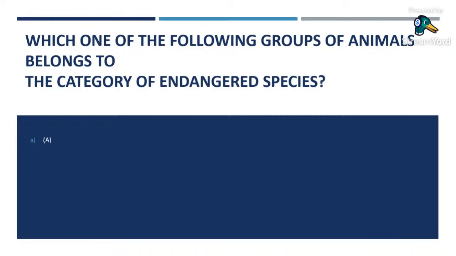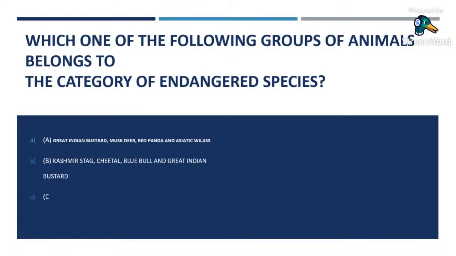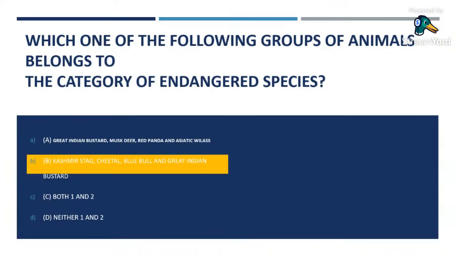Which one of the following groups of animals belongs to the category of endangered species? Great Indian bustard, musk deer, red panda, Asiatic wild ass. Kashmir stag, cheetal, blue bull, and Great Indian bustard. C. Both 1 and 2, and D. Neither 1 nor 2. So the correct answer here is B. Kashmir stag, cheetal, blue bull, and Great Indian bustard.